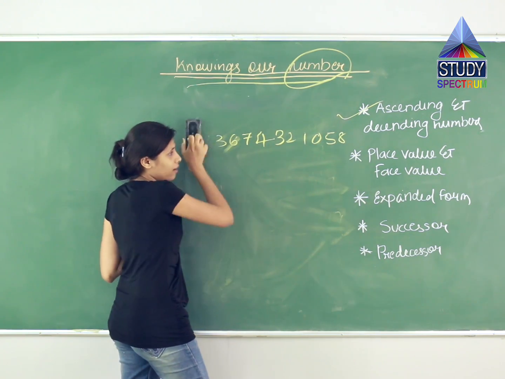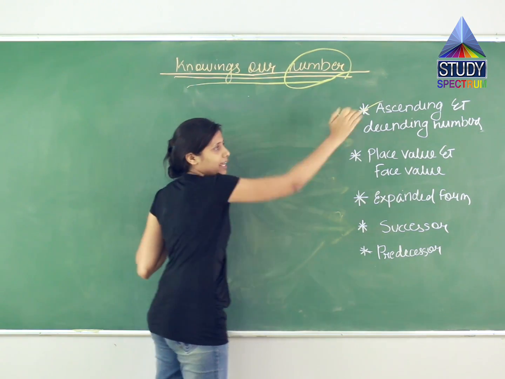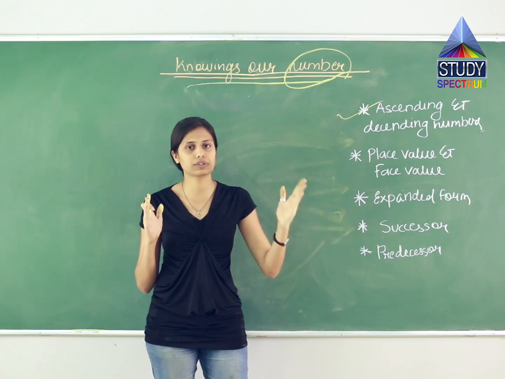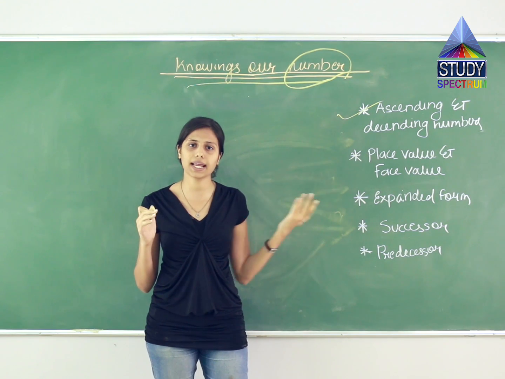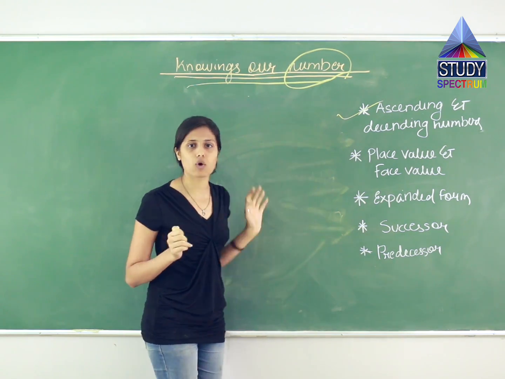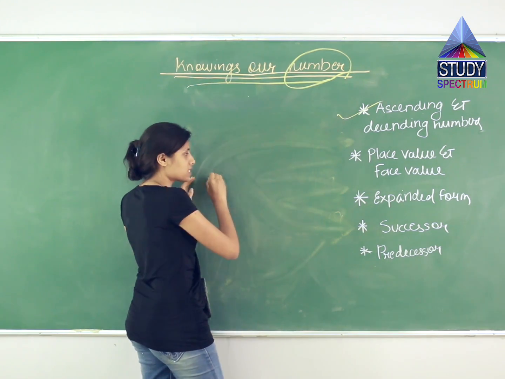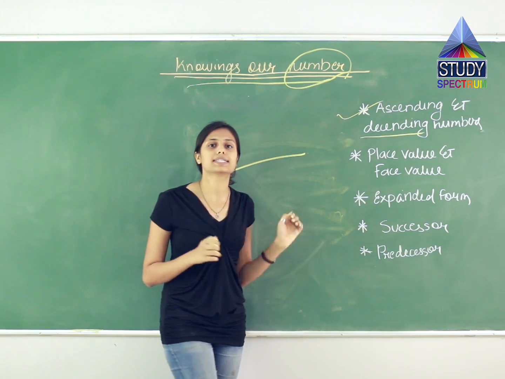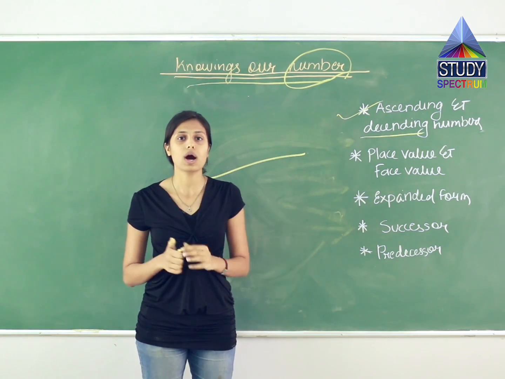Now let us understand in detail what this ascending and descending is. We have seen the 1-digit numbers. 1 2 3 4 5 6 7 8 and 9. After 9, 10 11 12 13 14 15, like this it goes on. Ascending means what? From smaller to bigger. Now similarly, what is the meaning of descending? Descending is totally opposite to ascending.